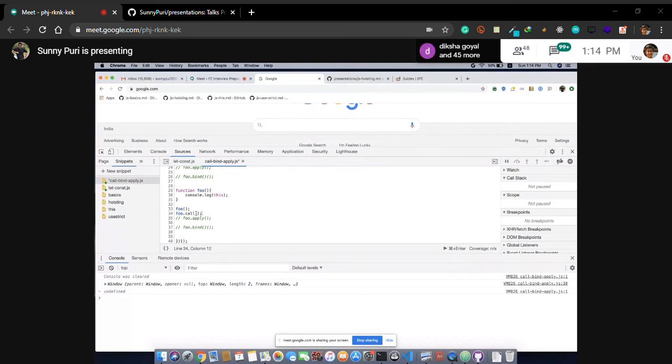Let's see what is happening in the case of call. It is the same thing. Let's pass one. It is giving a primitive value, one. Let's pass a string.